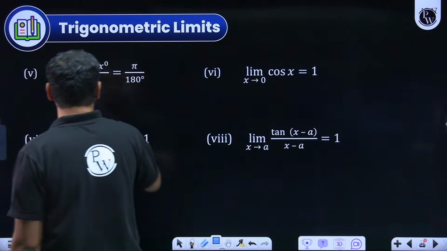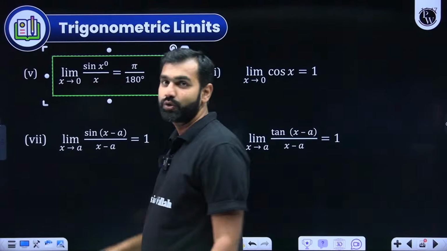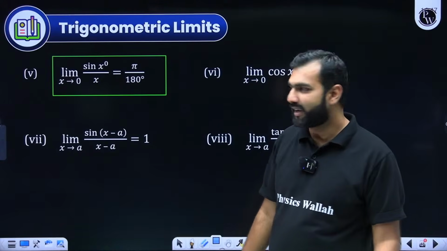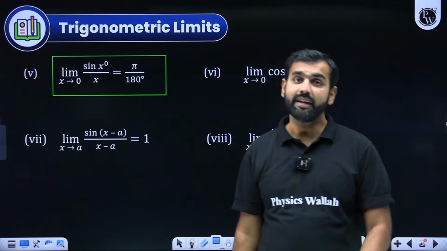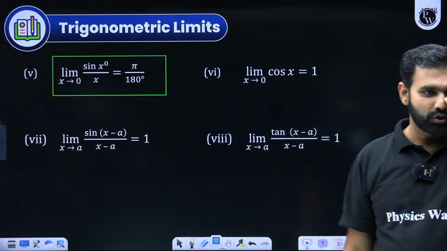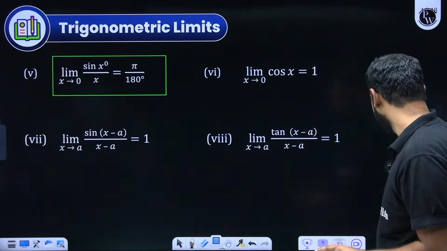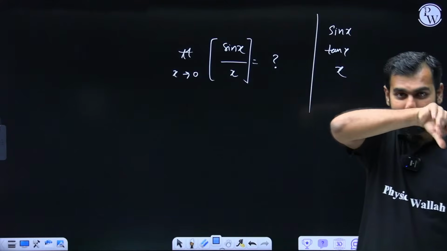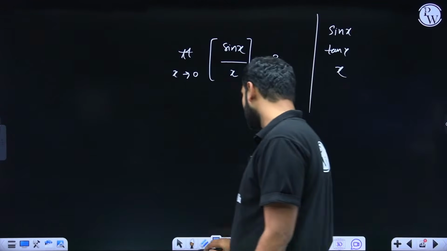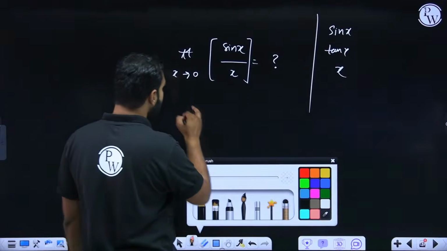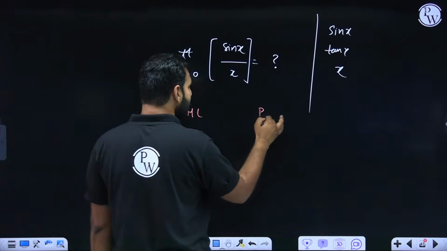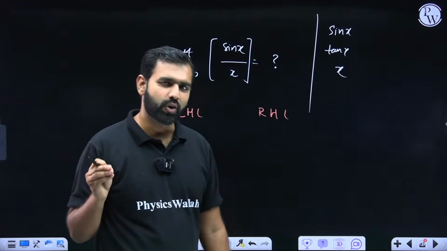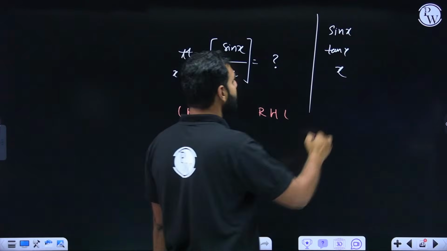Now, let us talk about these results as well. I hope you know, when it is in degrees, to convert it into radians, you introduce an arrangement, and because of that it becomes pi by 180 degree instead of 1. So these few things you should be aware of. If you are thinking that the limit exists here, then you're wrong. I'll simply suggest you apply LHL and RHL. And even if you're thinking that it will still be 1, then you are possibly slightly wrong.